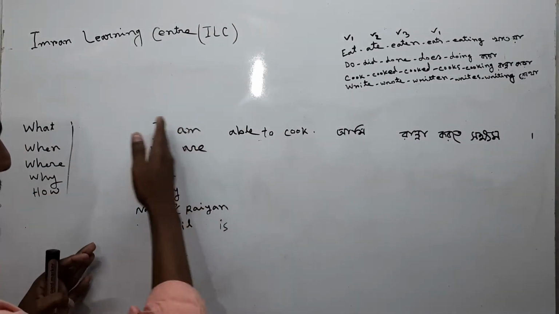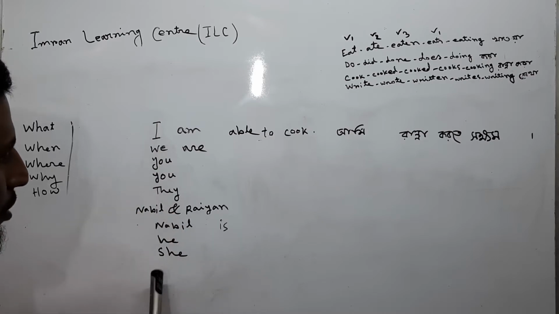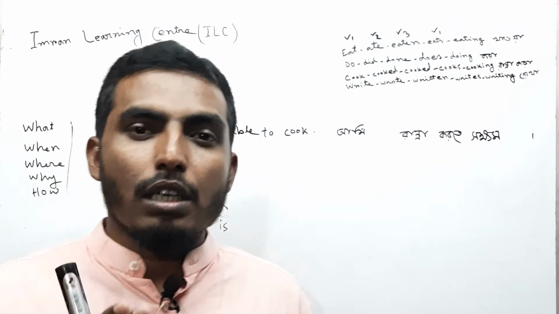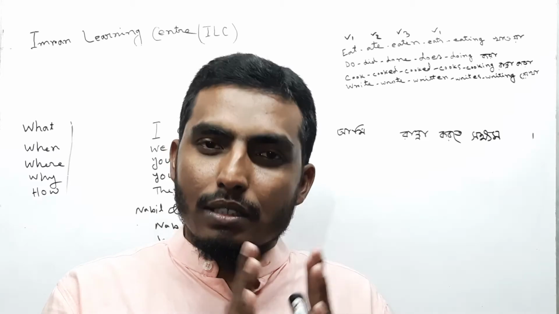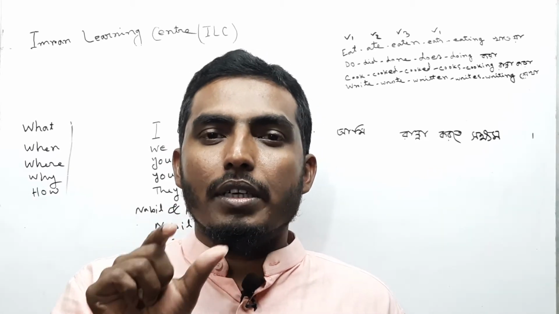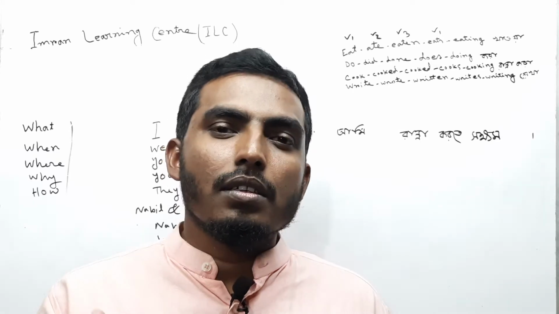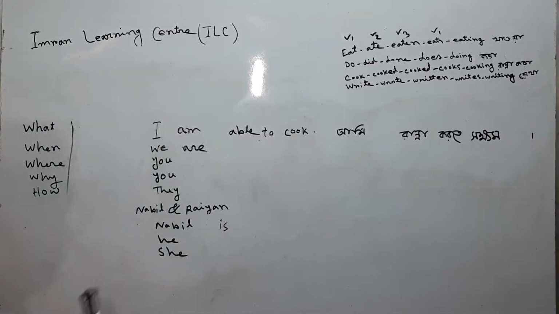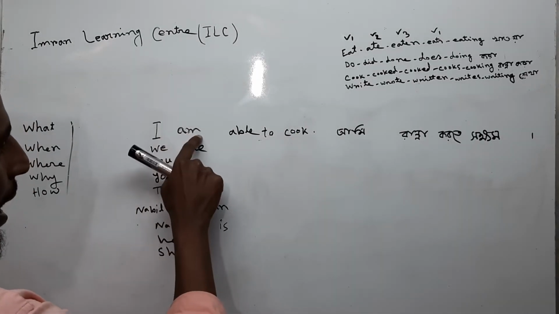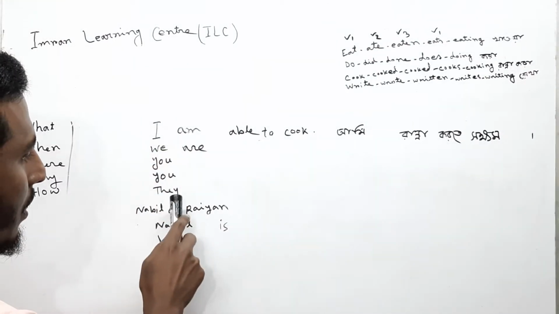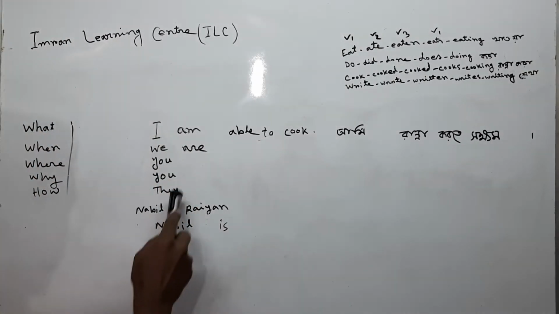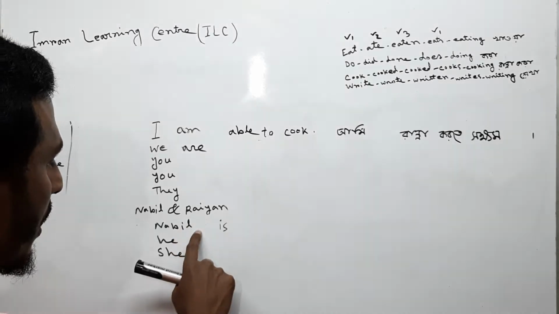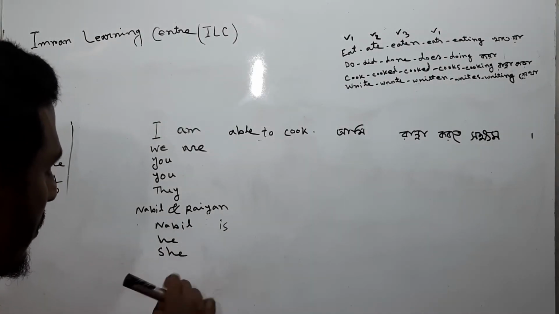I have taken here some subjects: I, we, you. You can add here any kind of subject which you want to express. At first you have to take the subject, then am, is, are, and then able to, then the base form of the action verb, the present form of the action verb. So with I we have to add am, and with we, you, they, to express this plural pronoun we use are, and with a singular noun and he and she, these singular pronouns, we use is.